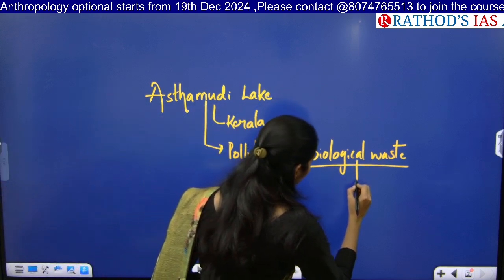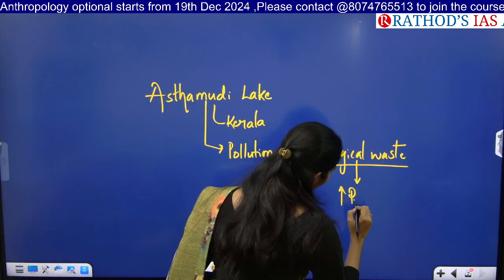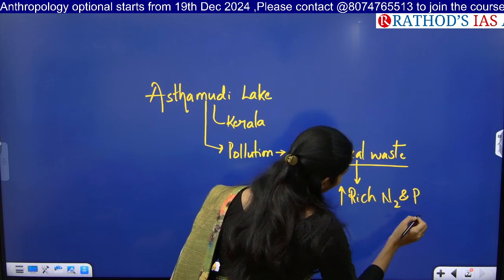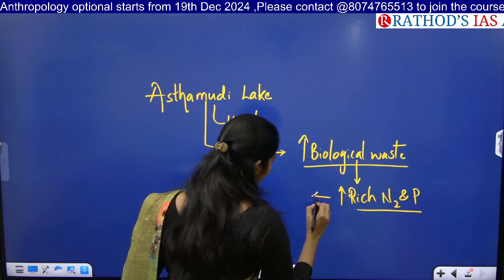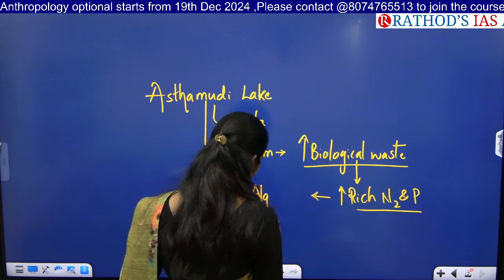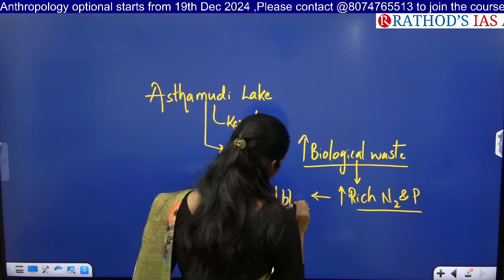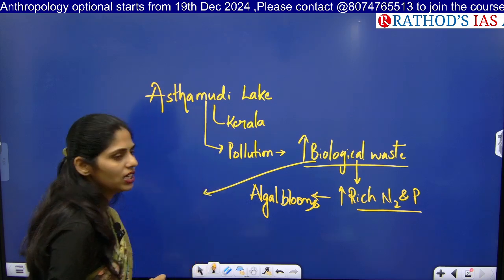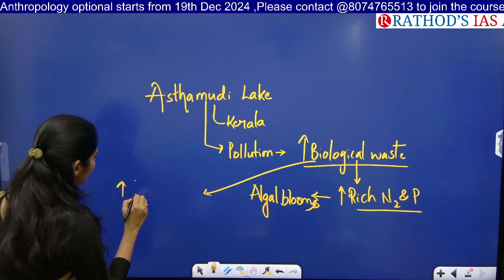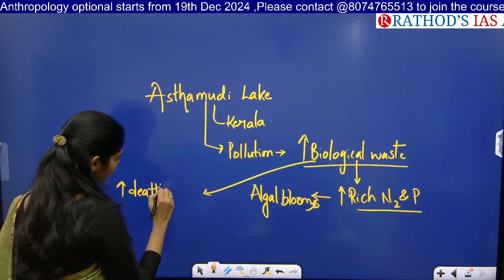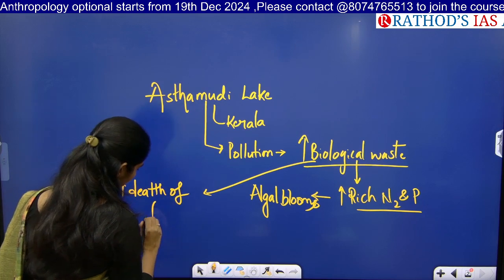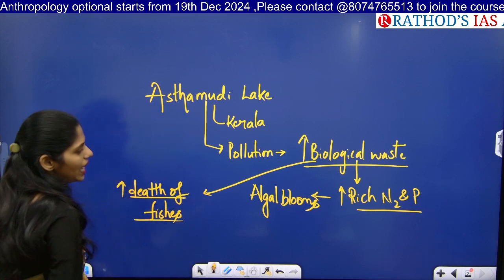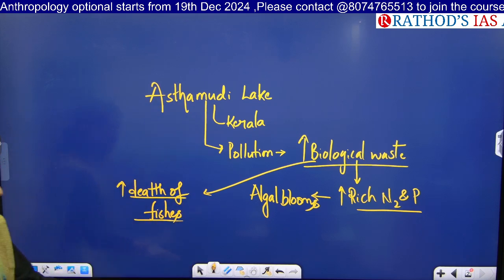Because of this, there is an increase in nitrogen and phosphorus concentration in this water, which is leading to algal blooms. Because of this biological waste pollution, there is an increase in the death of fishes, which is happening in this Ashtamudi Lake now.